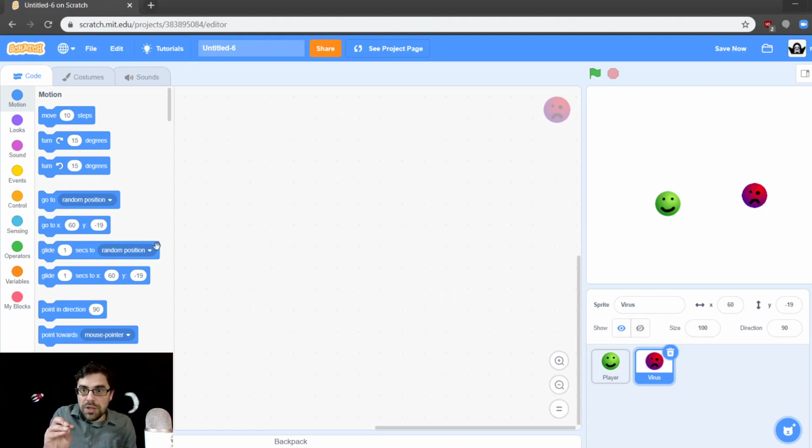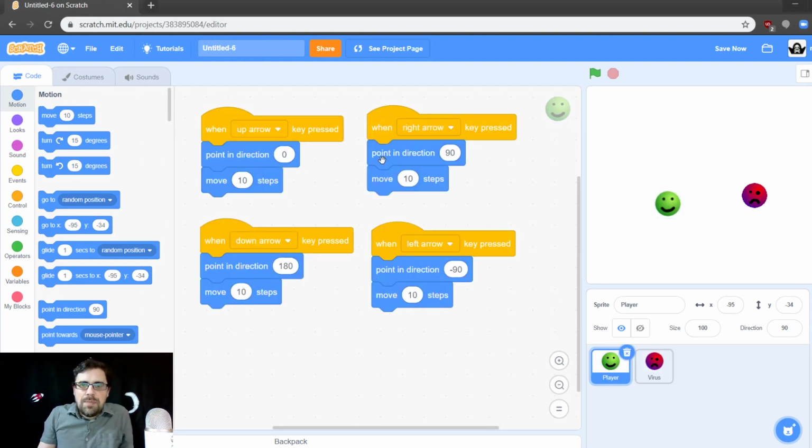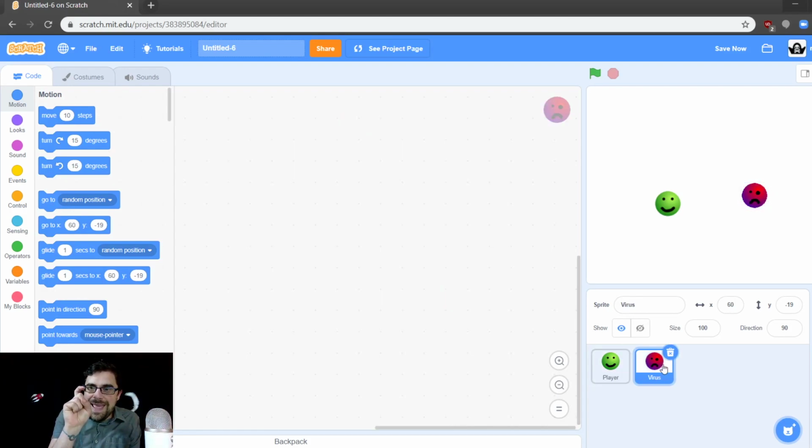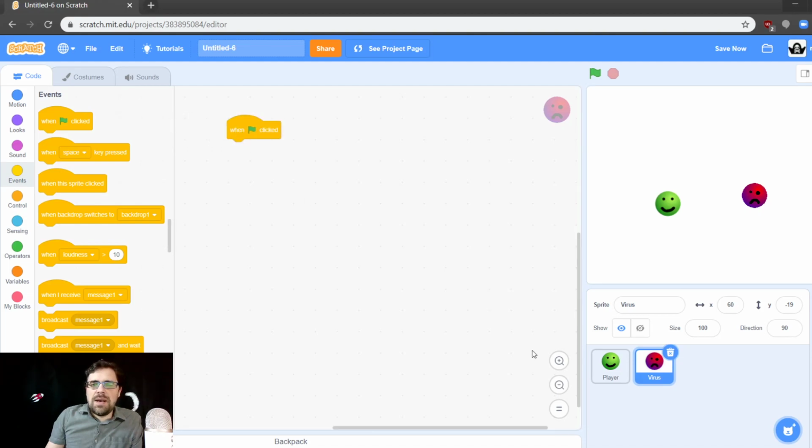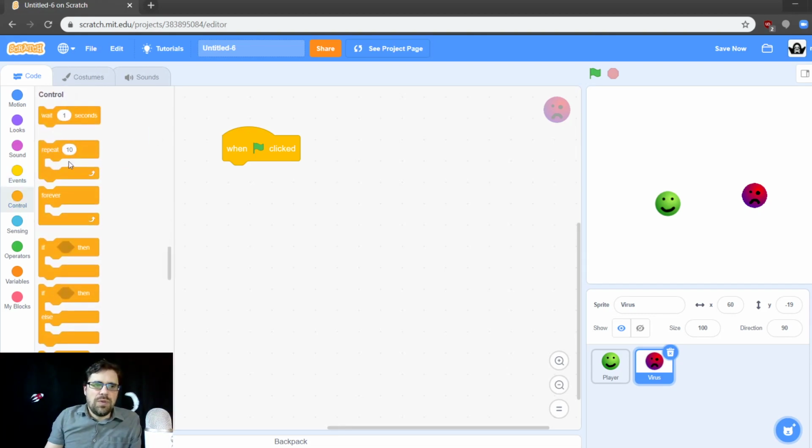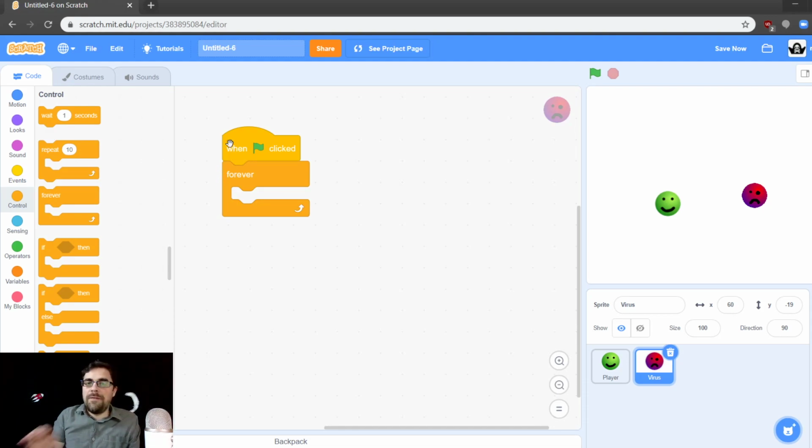So let's click on virus. Okay, so what we're going to do is build some blocks that make the virus point at the healthy cell and move towards him. Just like over here, where we said point in direction up, down, left, right. We want the virus to point at the player. So we'll start by doing another very famous combination of blocks, and that is our forever loop. When the green flag clicked, this is when we start the program. We want it to happen from the very beginning. And then we'll do forever, meaning always do what's inside this loop.